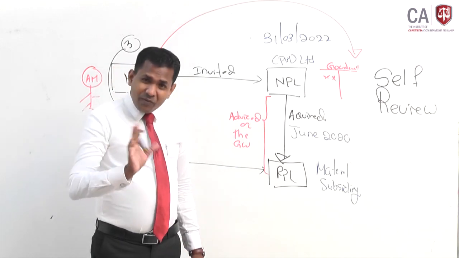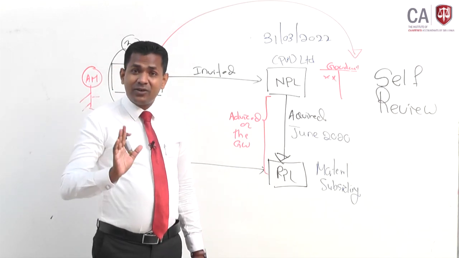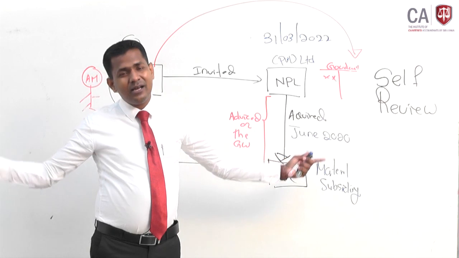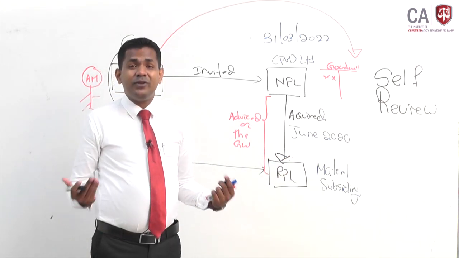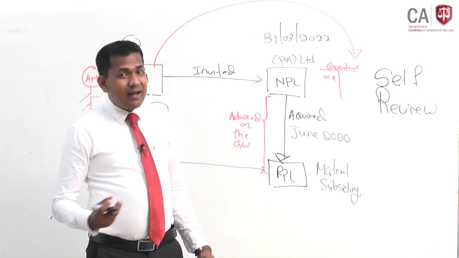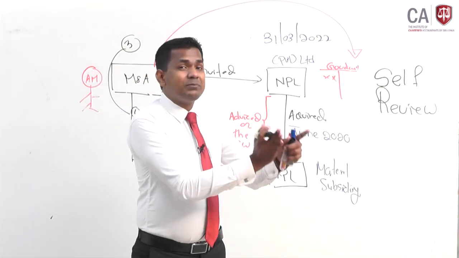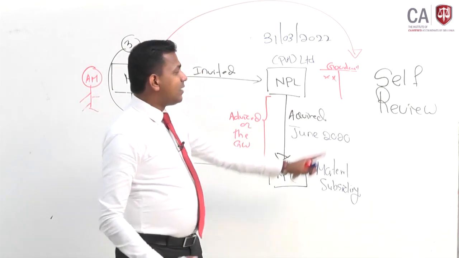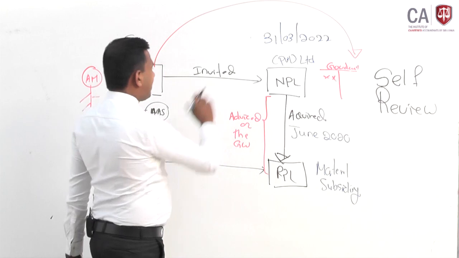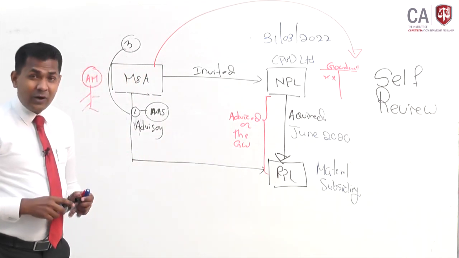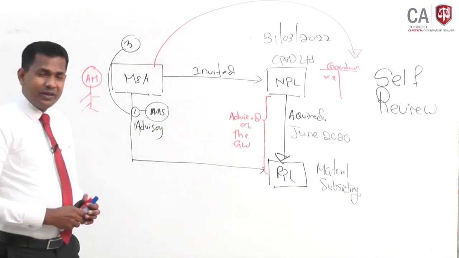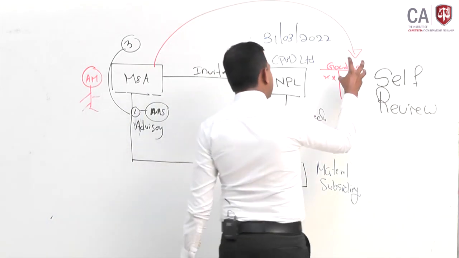Now, the Code of Ethics doesn't prohibit you from taking a client just because there is a threat. Threats are everywhere in the practicing market. But just because of having a threat, we don't withdraw from the engagement or decline it. We look at whether I have safeguards that can be applied to mitigate the risk to an acceptably low level, whether I can reduce the self-review threat, and whether I can give an independent opinion to the shareholders on this NPL company. I try to look at it from that angle. So it looks like there is a self-review threat.